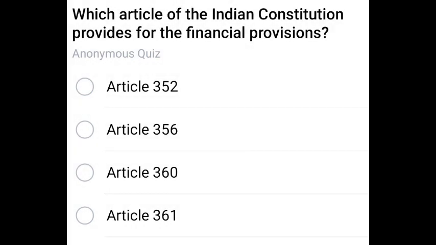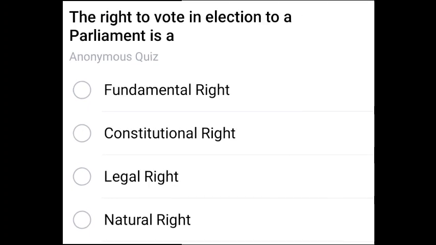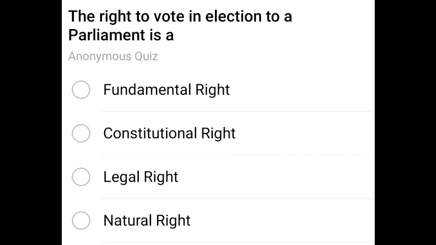Next question. Which article of the Indian Constitution provides for the financial provisions? The correct answer is Article 360. Article 360.